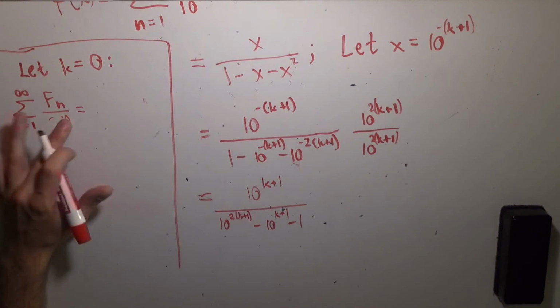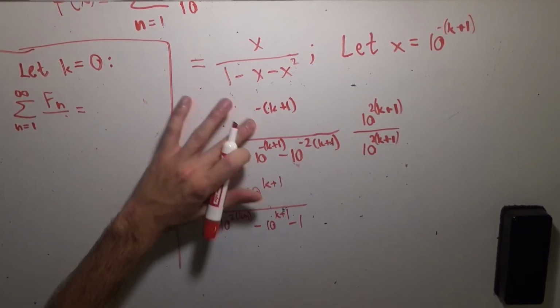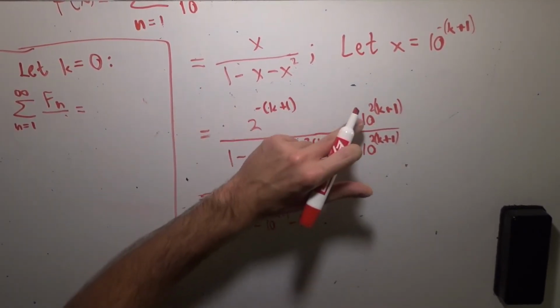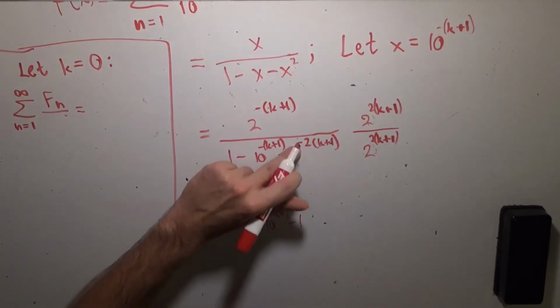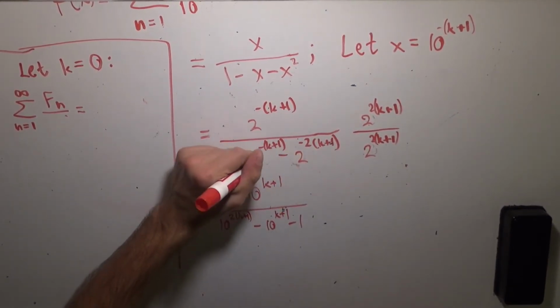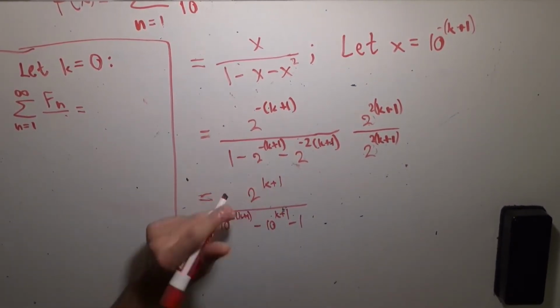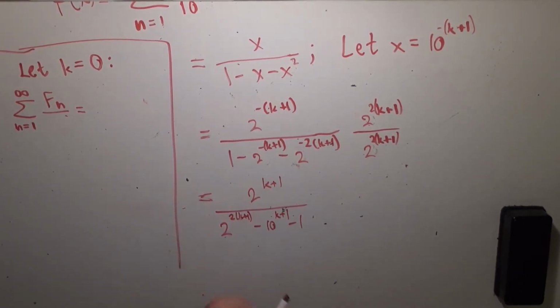We're going to get, well, hang on, let's change this. So we're going to plug in powers of 2 instead. Just change all the 10s to 2s. It's not very hard, right, in all the steps, and we'll end up with this: 2 to the k plus 1 divided by 2 to the 2 times k plus 1 minus 2 to the k plus 1 minus 1.